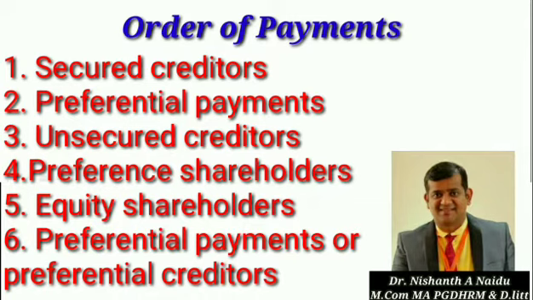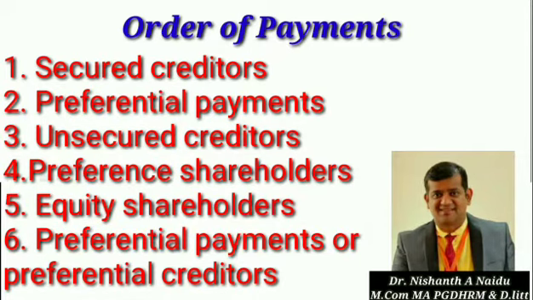Number one, we have secured creditors. What are secured creditors? In a general sense, secured creditors are those who have rights, who have a charge created on the assets. That means while borrowing the debt, we might pledge some asset to them. For example, we might pledge land and building.